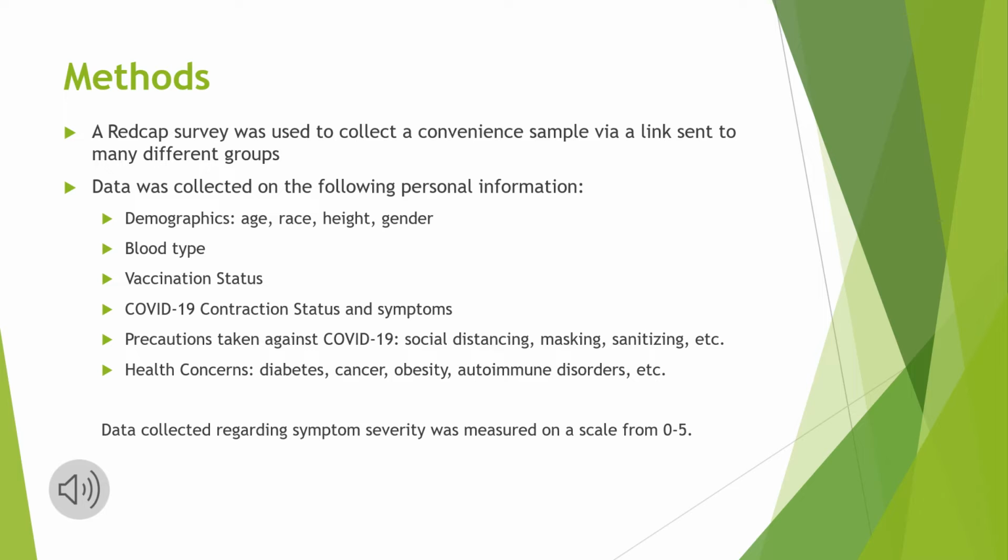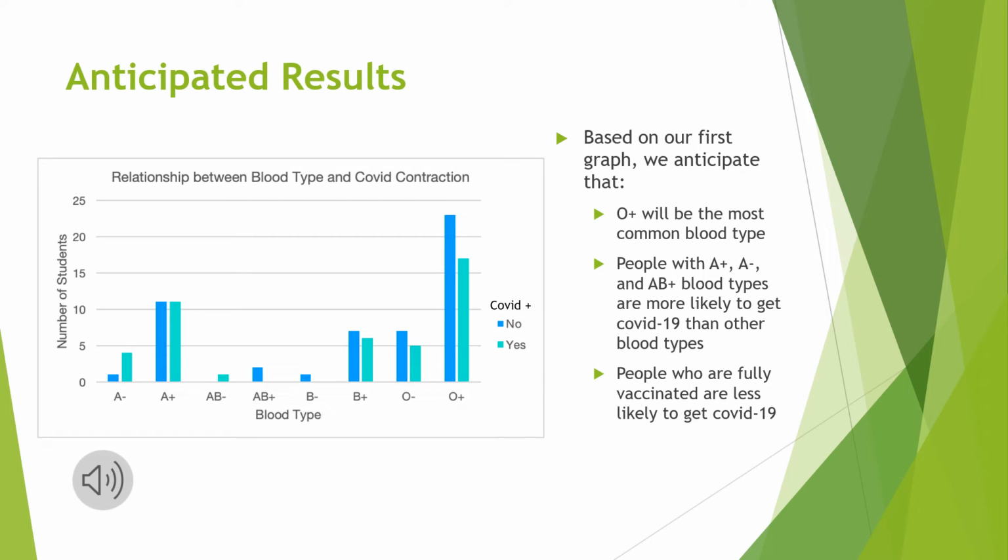Data was collected on the following personal information: demographics, blood type, vaccination status, COVID-19 contraction status and symptoms, precautions taken against COVID-19, and health concerns. Data that was collected in regard to symptom severity was measured on a scale from 0 to 5, 0 being symptoms not present, 1 being light or minimal, 2, 3 being moderate or partial, 4, and then 5 as severe or complete. While we haven't finished collecting data yet, we have made a few graphs based on the 159 people who have completed the survey so far.